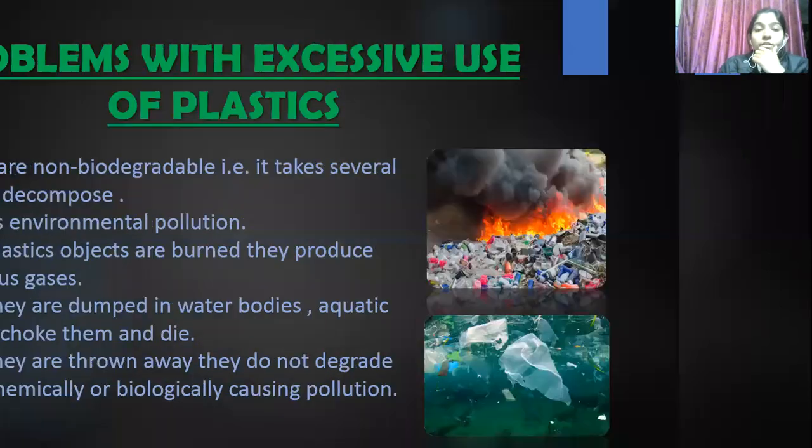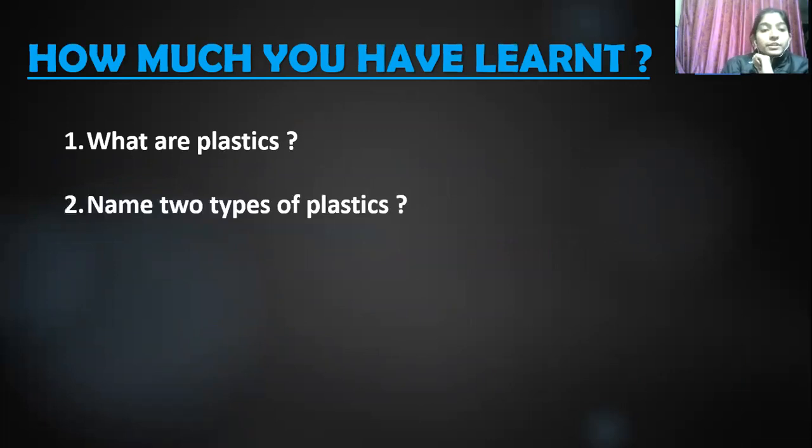Okay. Now, let us discuss what we have learned today. So tell me, what are plastics? Plastics are polymers that can be melted and molded into any desired shape. Very good. So next question is, name two types of plastics.